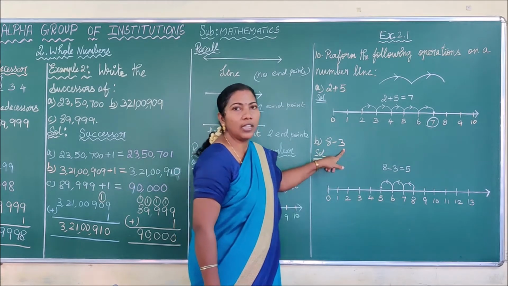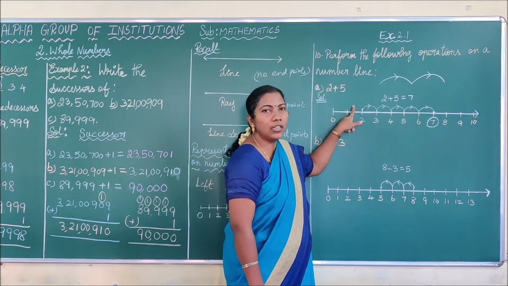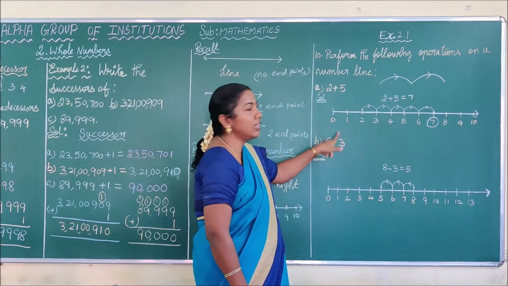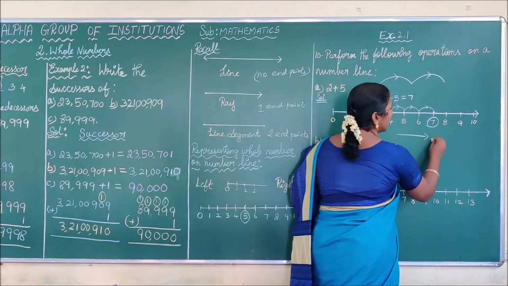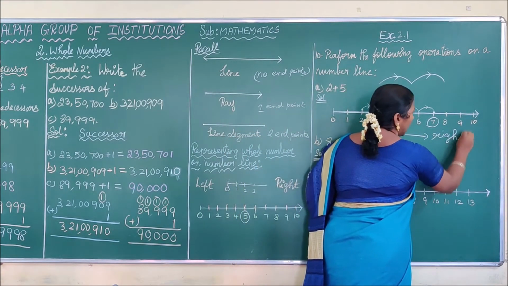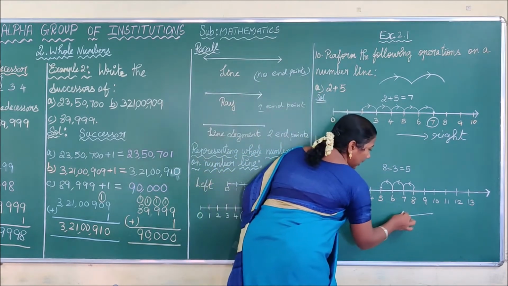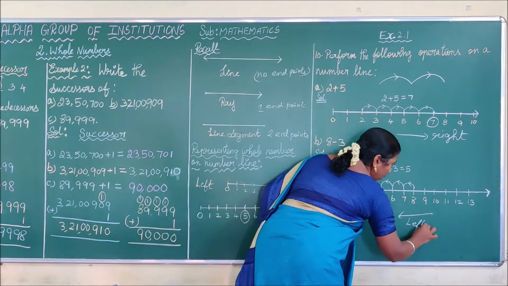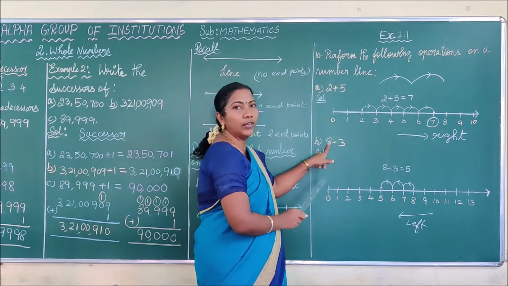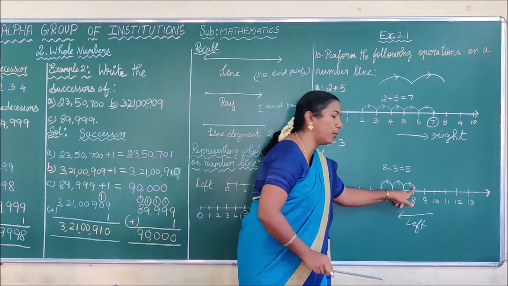8 minus 3. Here the operation is subtraction. In addition, we move towards the right, while in the case of subtraction, we move towards the left. See here. First, you have to go to the number 8 first. So you have to find 8 and put a point here.